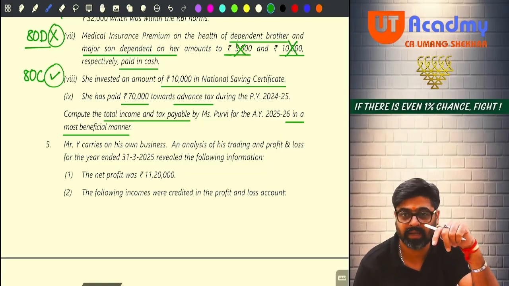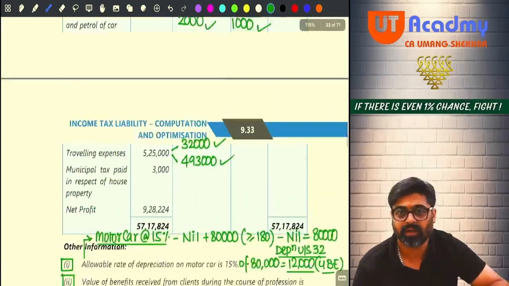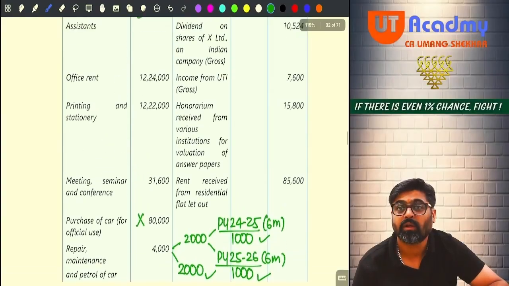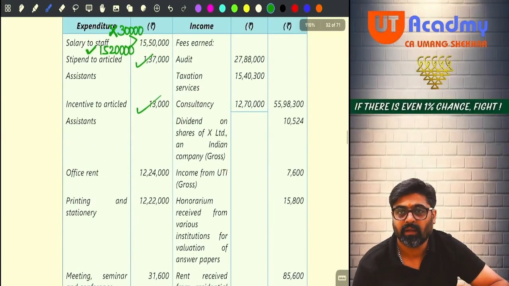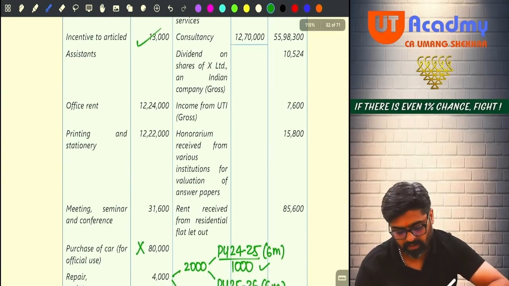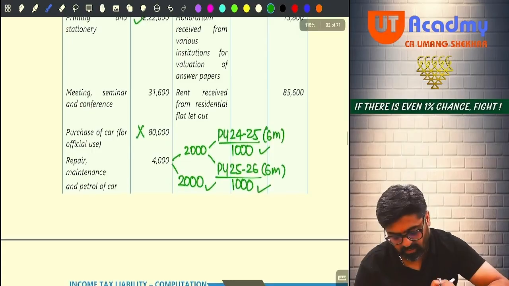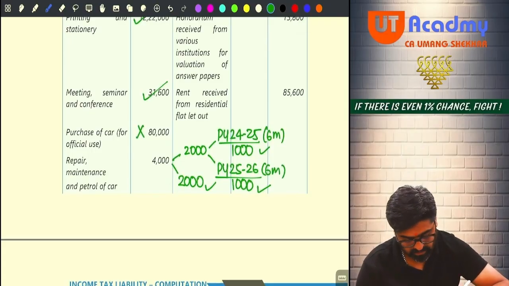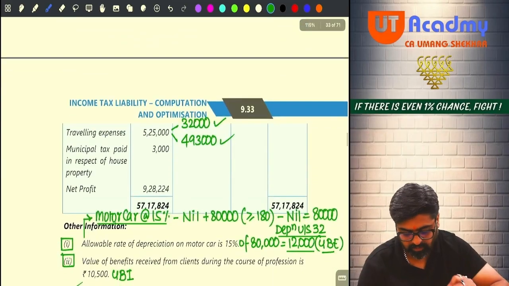But wait, this is not the end of the question. We are yet to read the balance part of the question. Yes or no? Now come to the table. In the table, salary is done, stipend is done, incentive is done. Office rent allowed or disallowed? PGBP, come on, tell me. Office rent allowed or disallowed? Allowed. Printing stationery allowed or disallowed? Allowed. Meeting, seminar and conference allowed or disallowed? Allowed. Repair maintenance already done. Now traveling expense already done.